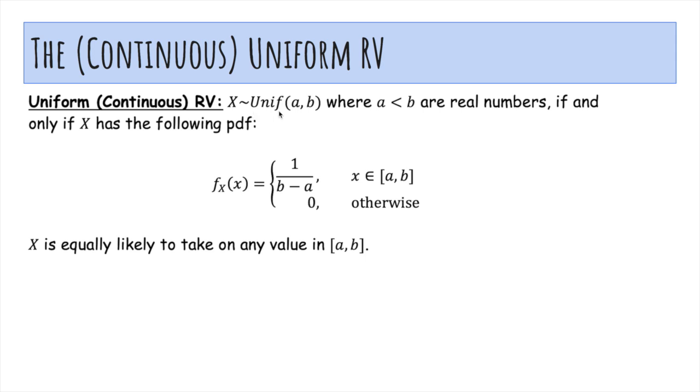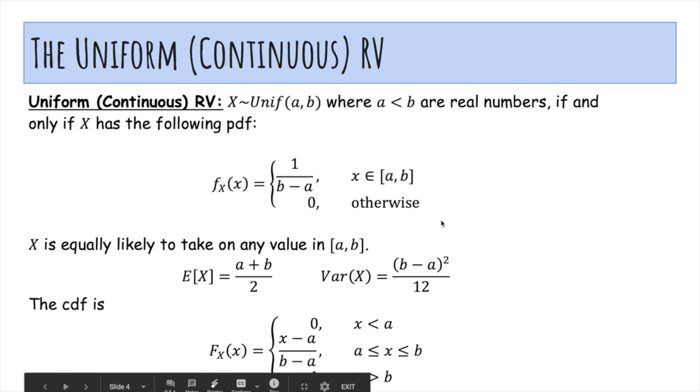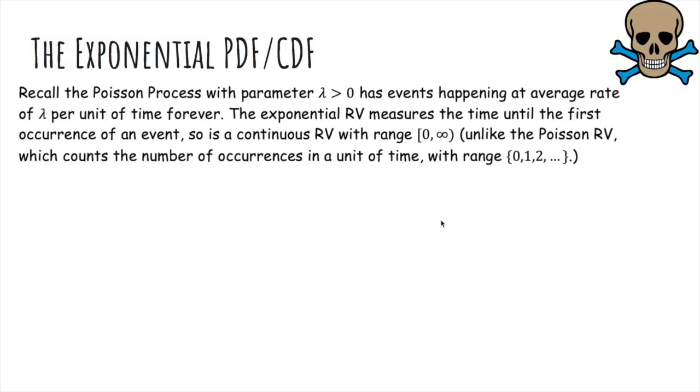So we'll say that X is uniform(a, b), where a is less than b are real numbers, if it has the following PDF, which is 1 over b minus a for any real number between a and b. This notation is very similar to the discrete random variable, but usually we'll specify whether it's continuous or discrete. X is equally likely to take any value in the interval. Here are the mean, variance, and CDF, which you can do the calculations for. Okay, so now we'll talk about the more interesting ones.